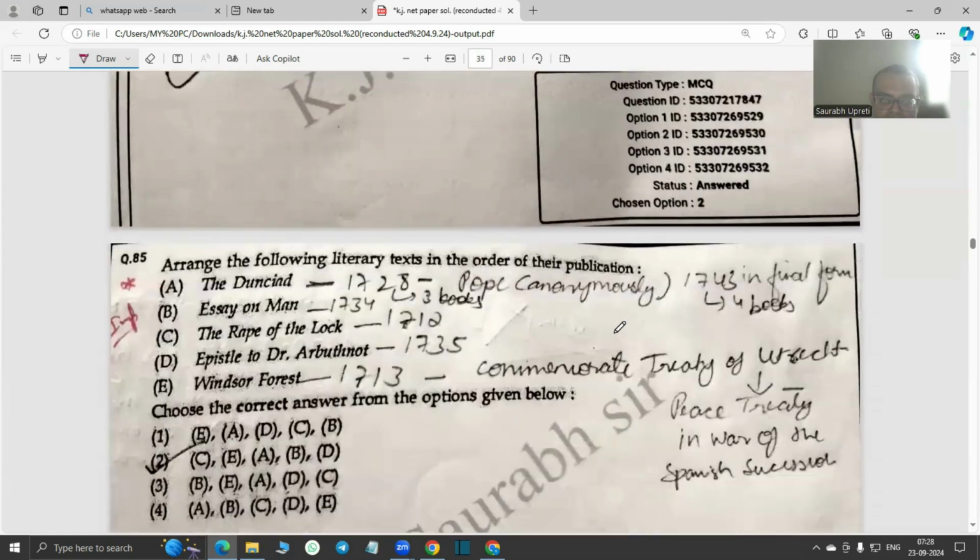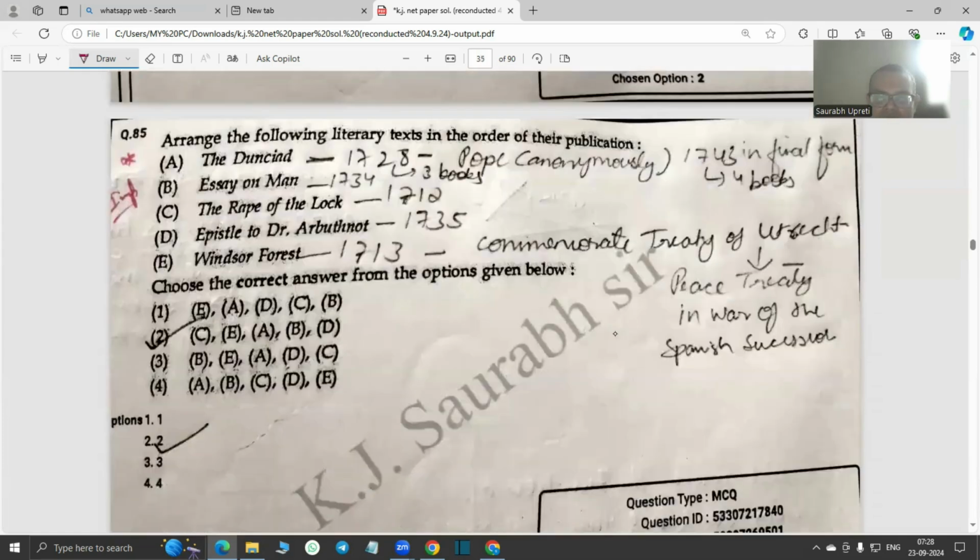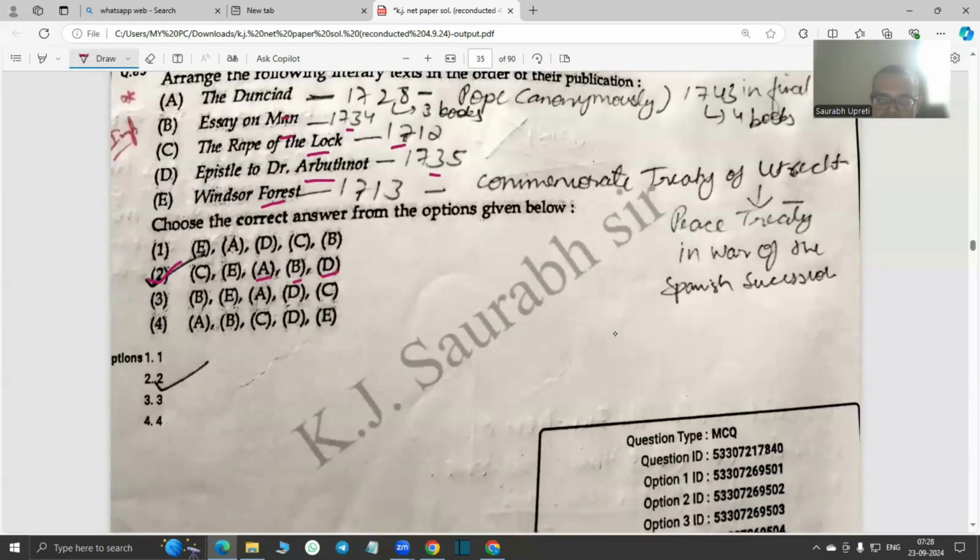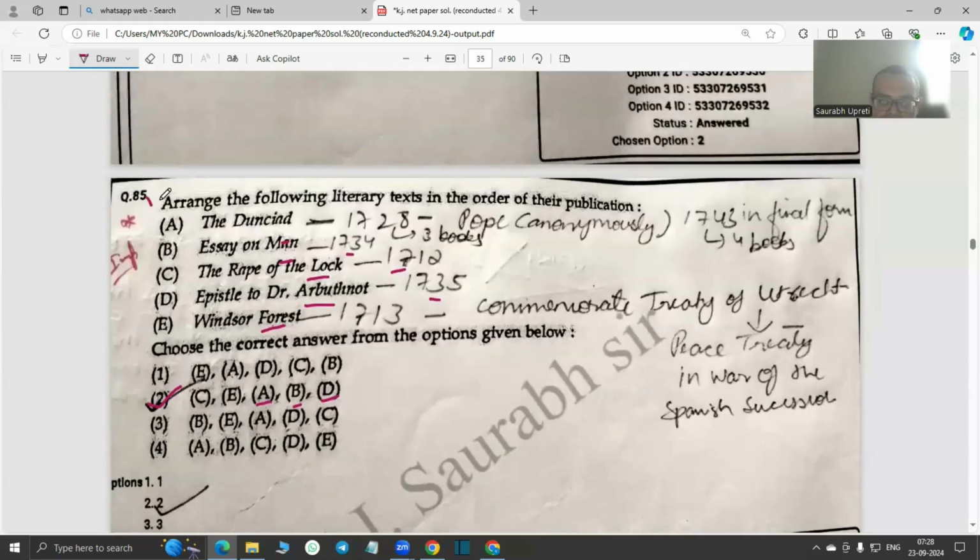The next question is arrange the following literary texts. So it's an obvious question. The answer is second. That is, first is Rape of the Lock in 1712, then Windsor Forest, then the Dunciad, of course, and then we have got Essay on Man in 1734, and last is Epistle to Dr. Arbuthnot, that is in 1735. Very important question for our LT aspirants, Uttarakhand especially, because Alexander Pope as a writer is there.